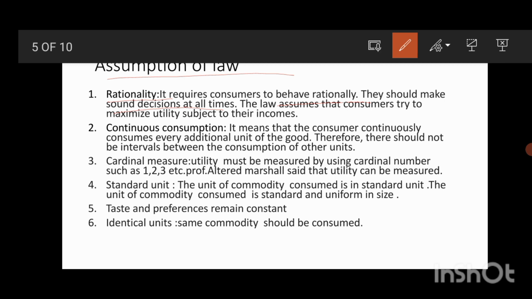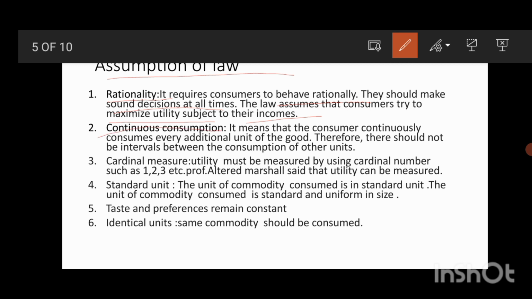The law assumes that the consumer tries to maximize his utility, but his utility is subject to income. As you know, income can't be unlimited; there is some restriction on income, so he can derive utility only up to his income. He can purchase commodities up to his income. He can't spend more than his income. So with limited income, he has to derive maximum utility. That was said under the assumptions of the law of diminishing marginal utility.